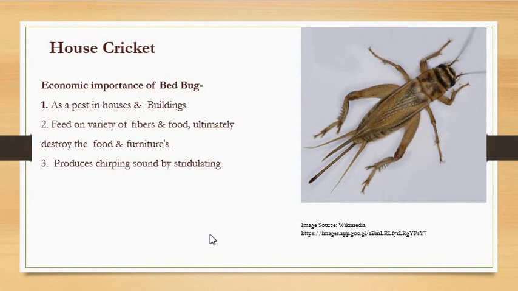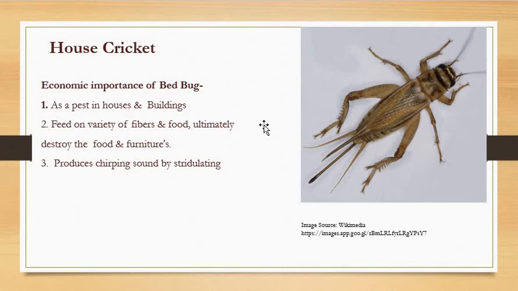Okay, so this house cricket is found dwelling in open places, and they also migrate to our houses. So they are considered a pest in the houses as well as in building materials. Why? Because they feed on a variety of fibers as well as food material and wooden material. They ultimately destroy the food as well as the furniture, wooden furniture or wooden doors. They keep on feeding, crushing and cutting the wood, even dried wood.